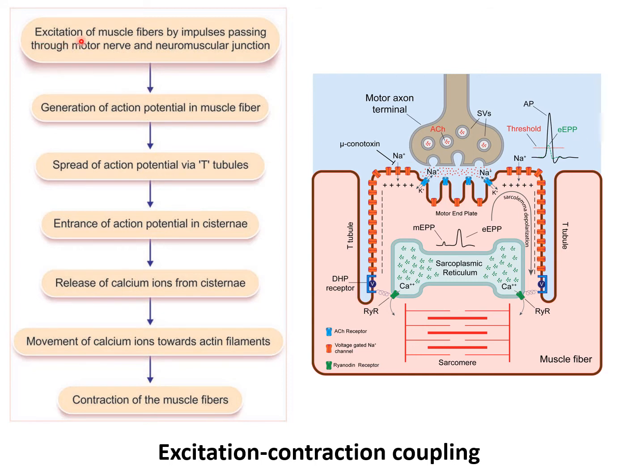First of all, there is excitation of the muscle fibers by the impulse passing through the motor nerve and neuromuscular junction, then generation of the action potential in the muscle fiber, then spread of the action potential via the T tubules, then entrance of the action potential into the cisternae of the L tubules, and then release of calcium ions from the cisternae and movement of the calcium ions towards the actin filaments, and then it leads to contraction of the muscle fiber. So this is the flow chart.